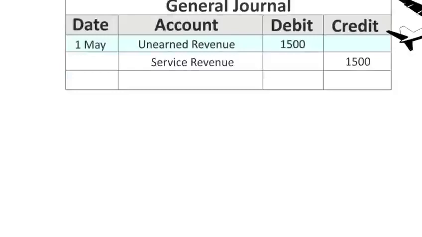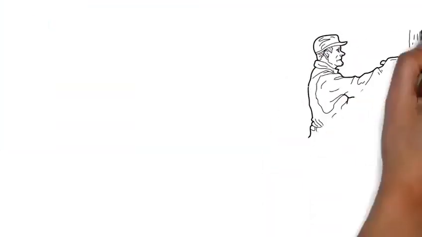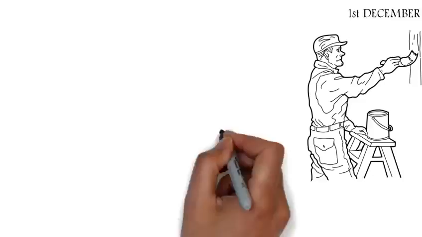Now, let's look at a second example. Let's meet Johnny. Johnny is a licensed painter who paints the inside of his clients' houses and leaves a bill afterwards. Johnny paints Andrew's house just in time for Christmas. He performs his service on the 1st of December, leaving a $2,000 bill on the 1st of January.